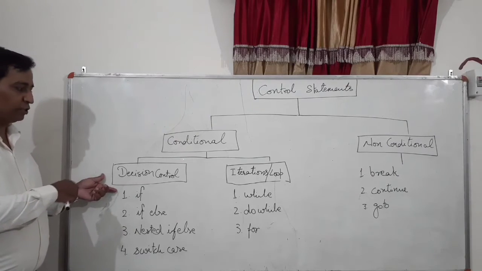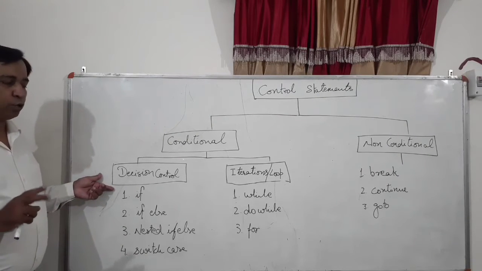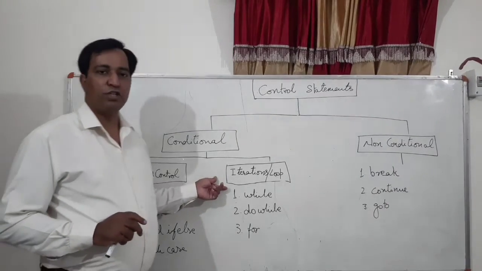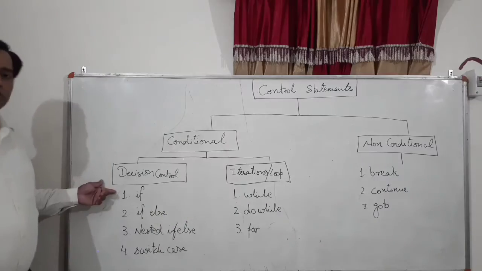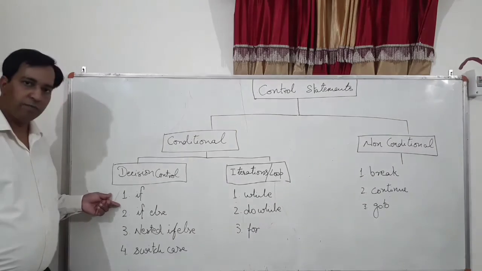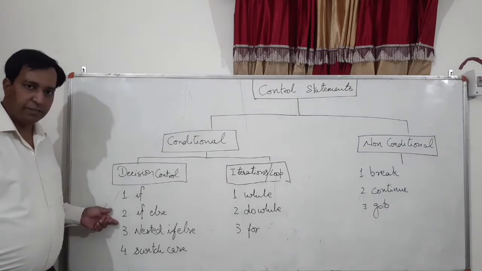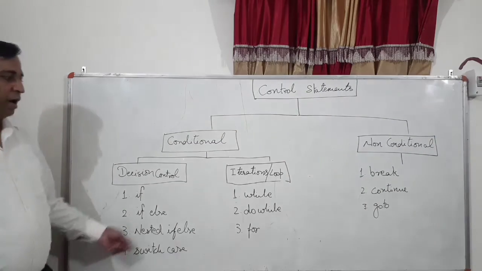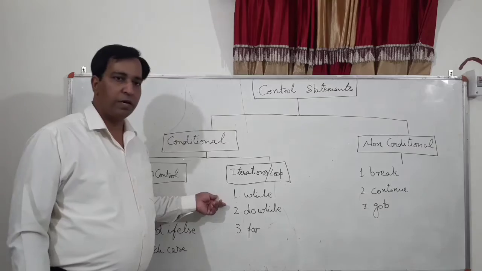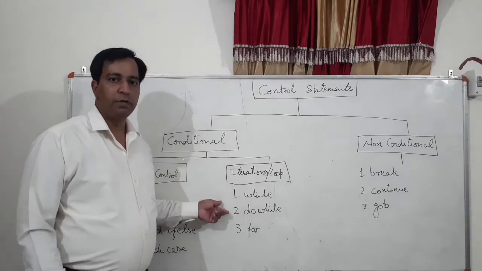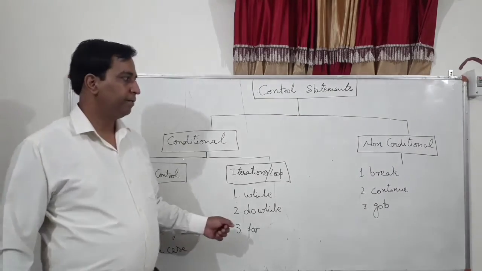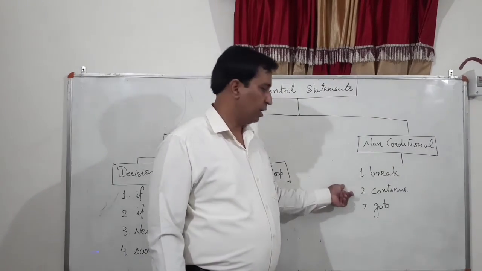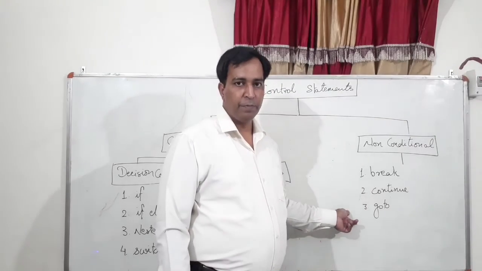These types of control statements are divided into two parts: decision control statements and iterations or loops. Decision control statements have the following: if, else, nested if else, and switch case statement. Iterations have loops: while loop, do while, and for loop. Non-conditional control statements have break, continue, and goto statement, right?